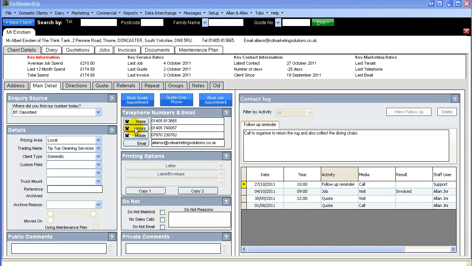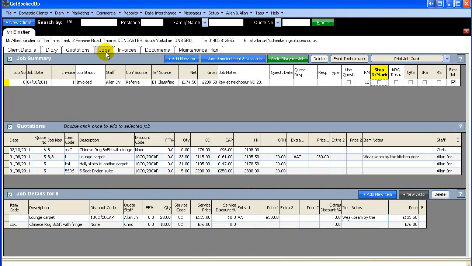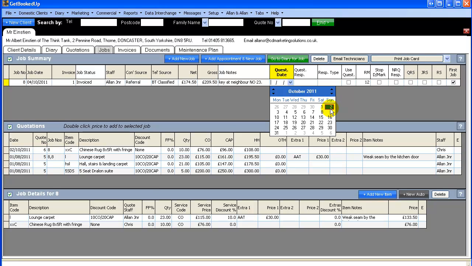We do it in the client's record, and again it's done at job level. So we go to the jobs tab and we highlight the job at the top in the job summary for the one that we've got the comments for. We're recording here a quest date, which is questionnaire date, that's the response date that it's come back. So obviously you would mark in here the date that it's come back on the calendar. Then we've got quest responses, the next one down.